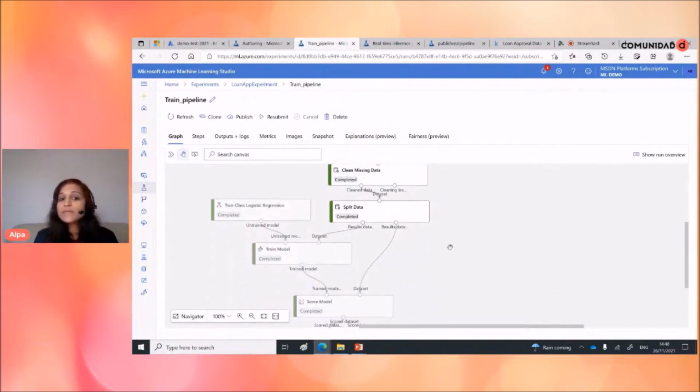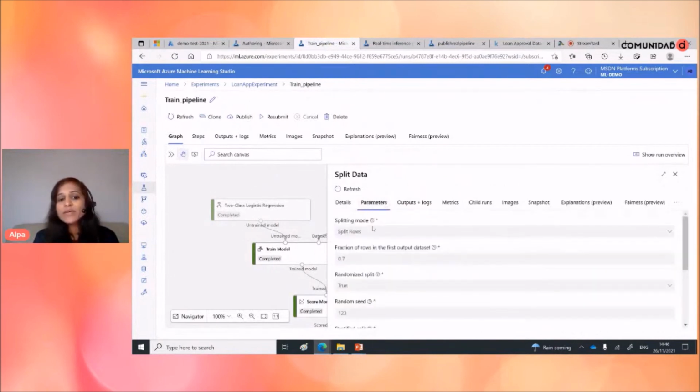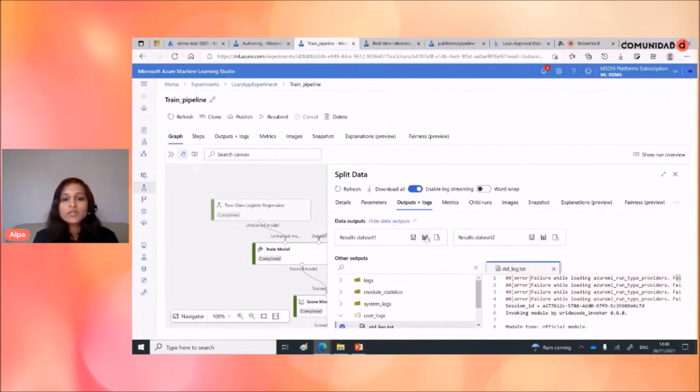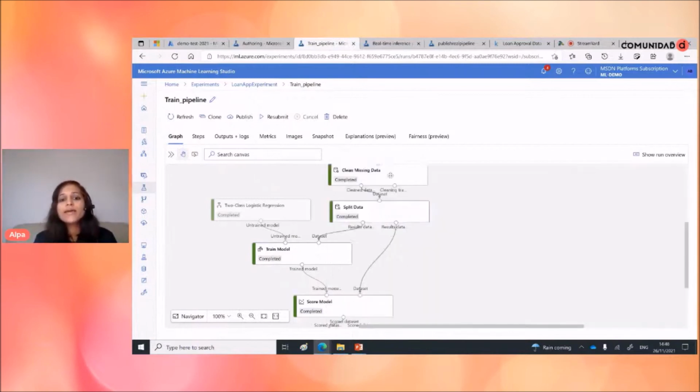And then I'm splitting my data set. So you can see that I'm splitting based on 70 and 30%. So here now my data is divided into two different parts, train and test. So here you can see that I have 70% of the data, which is 343 observations.